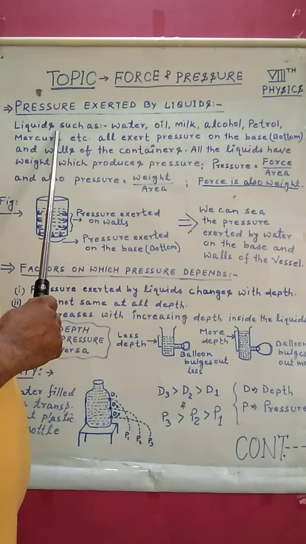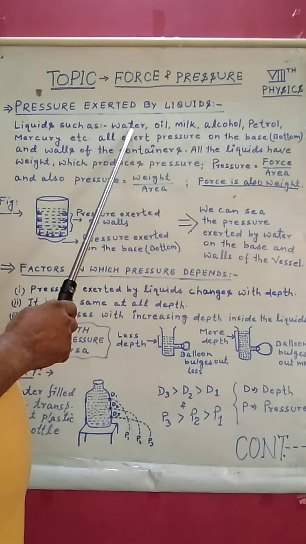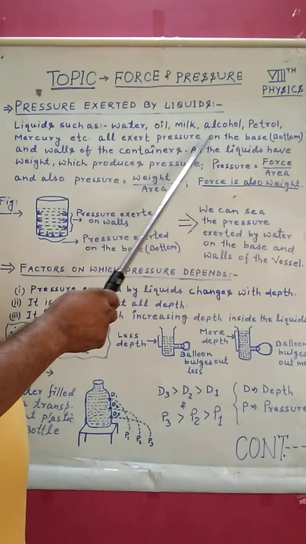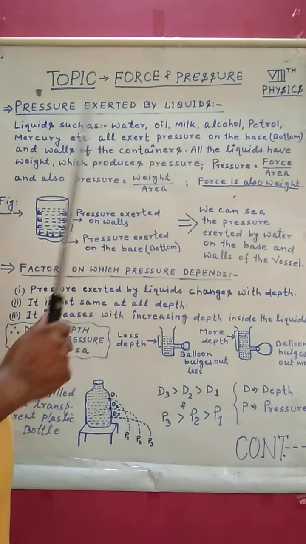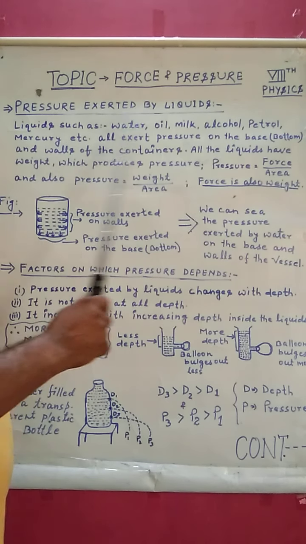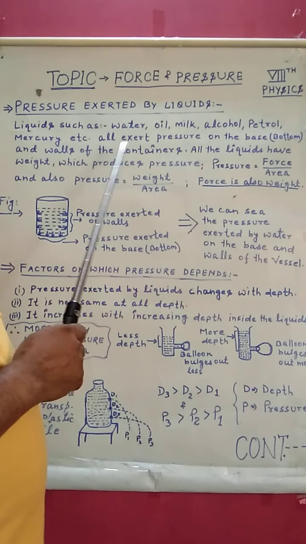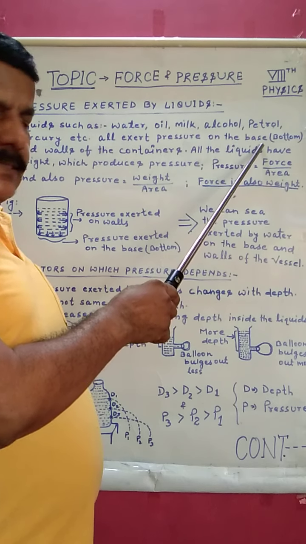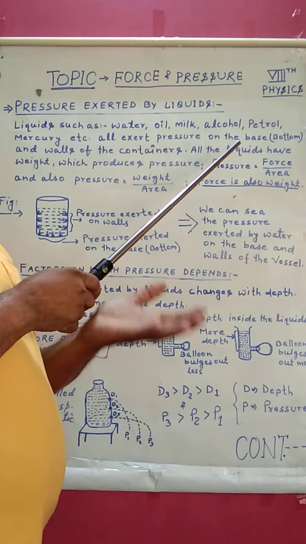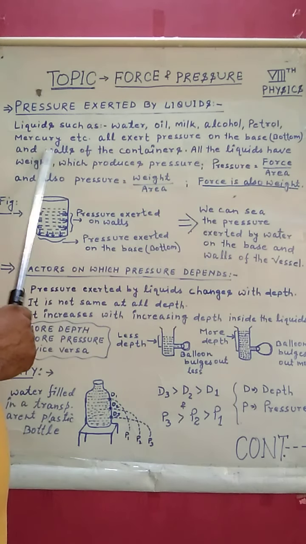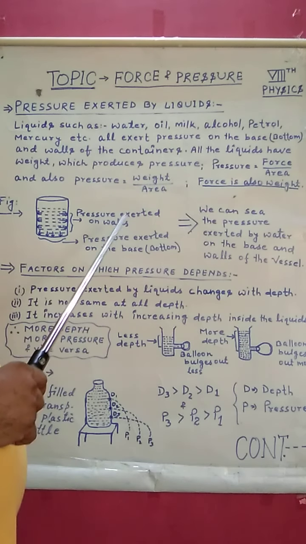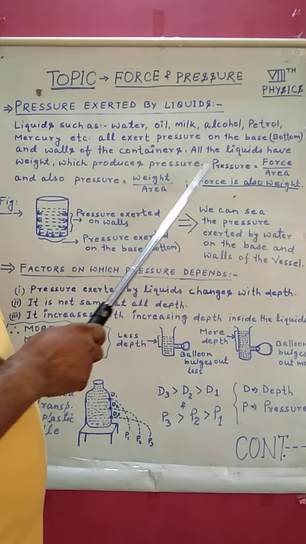You know liquids, a few liquids I have written here: water, oil, milk, alcohol, petrol, mercury, etc. These are the liquids. All exert pressure on the base. Base means bottom area. Base and walls of the container's base and its walls.